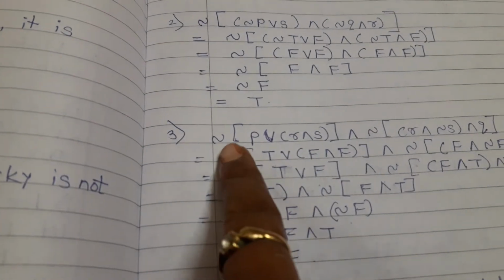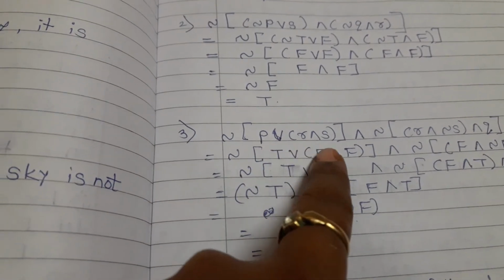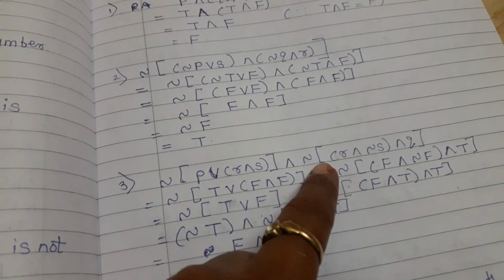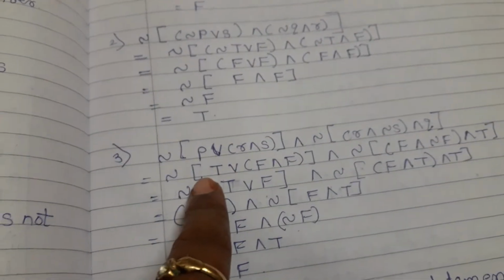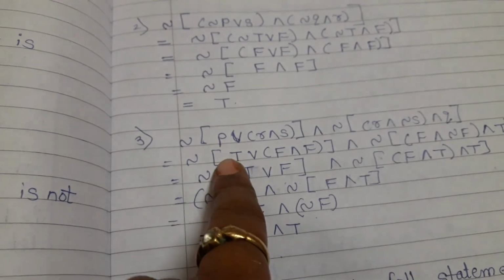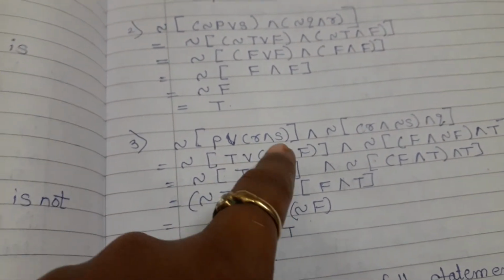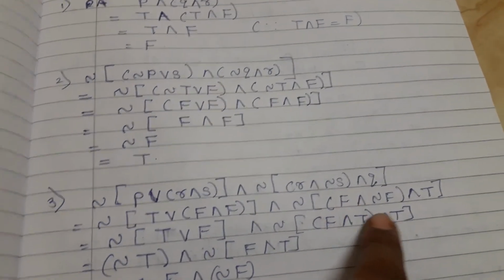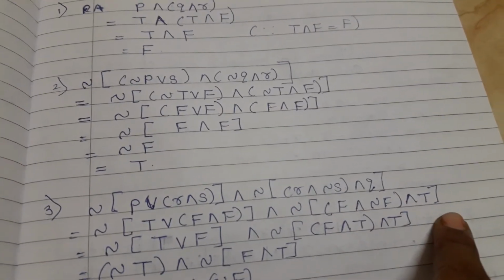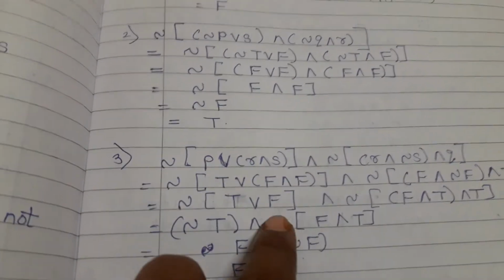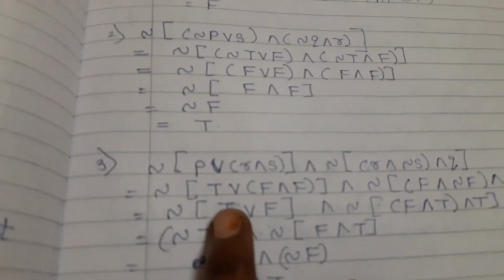Similarly, the third one: negation of P or R and S, and negation of R and negation of S and Q. Similarly, put the values of P, Q, R and S. Negation of P is nothing but false, or F and F, and negation of F and negation of F and T. You should compulsorily use these brackets because they are very meaningful.